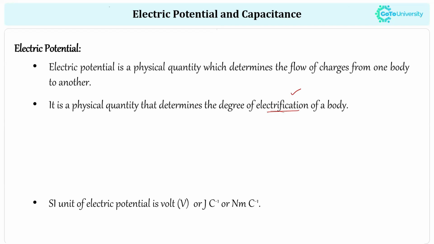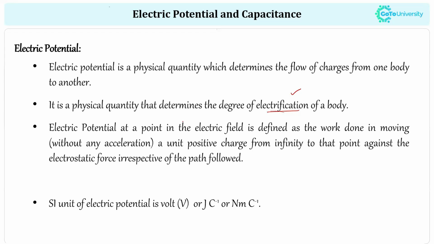Electrification can be done in three ways. The first one is by rubbing. The second one is when you bring a charged object near an uncharged one, the object which does not have a charge will automatically get electrified. And the last one is earthing. So induction, self induction, right? Everything comes under electrification. And it is very important that you know the definition.